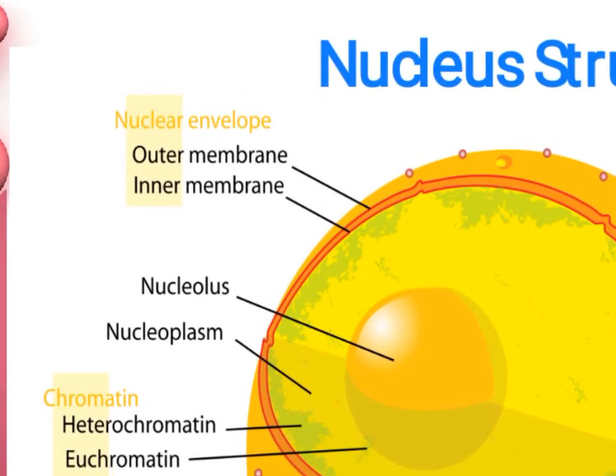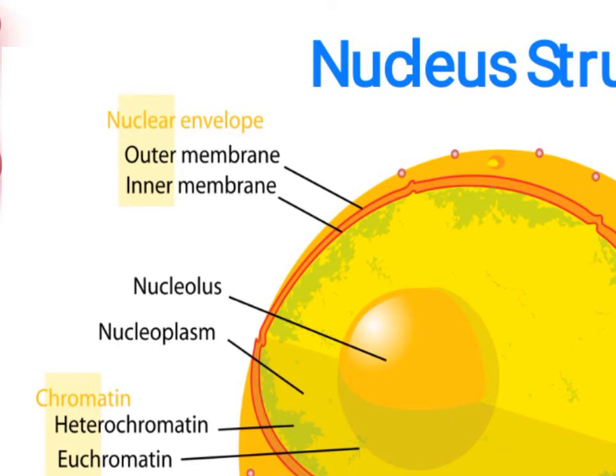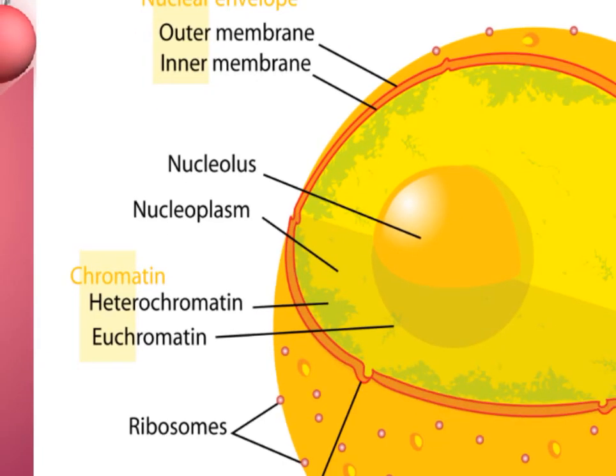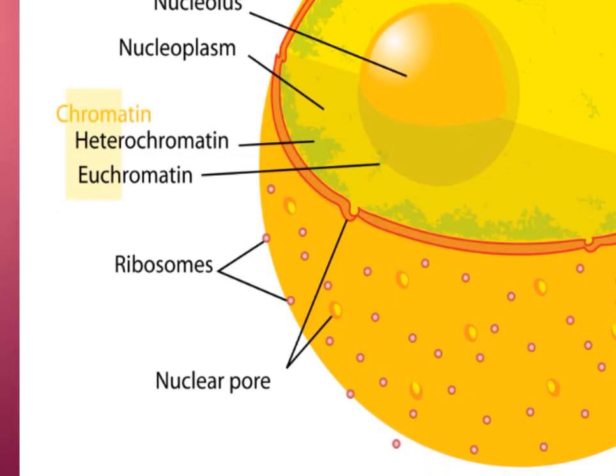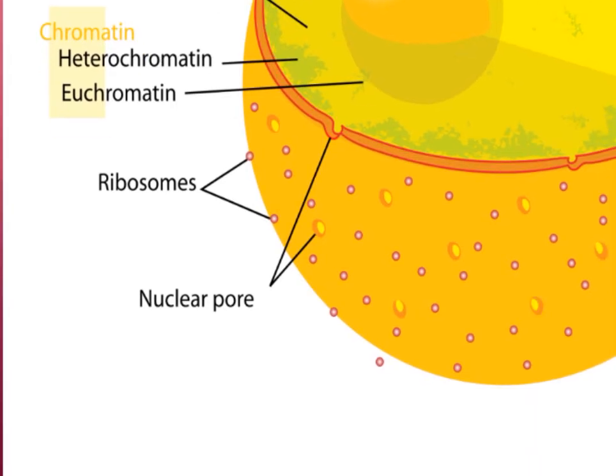So you can see this is nucleus structure and it is showing nuclear envelope which has two parts, outer membrane and inner membrane. Then it is having nucleolus. The liquid surrounding the nucleolus is called nucleoplasm. Then it is having chromatin which shows two types, heterochromatin and euchromatin. Then nuclear pores are there and few ribosomes are also seen.